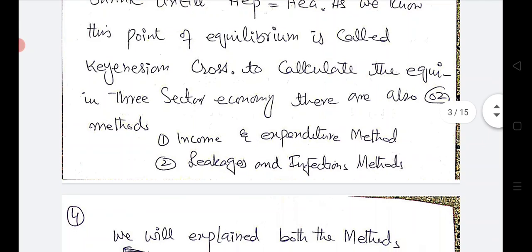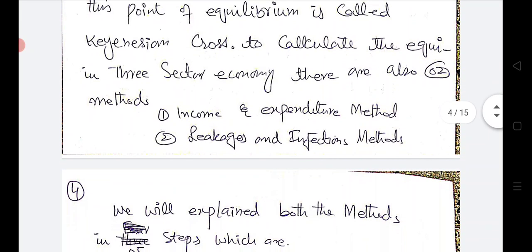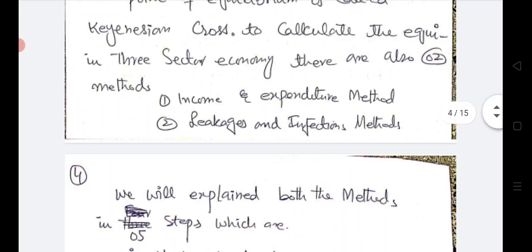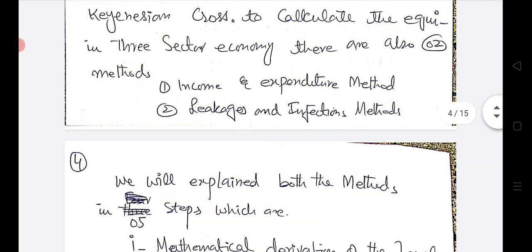To calculate the equilibrium in three-sector economy, there are also two methods. Previously, we have studied these two methods. To determine the national income in three-sector economy also has two approaches. One approach is the income and expenditure method, and the second approach is the leakages and injection method.